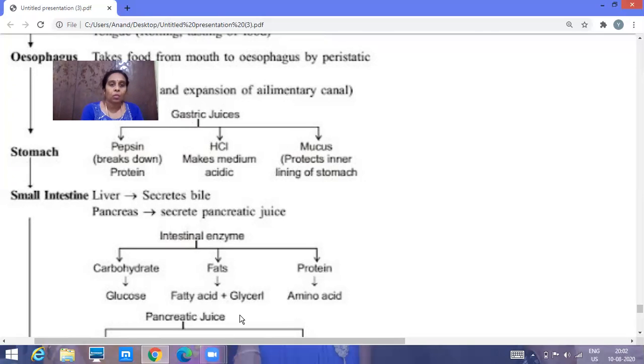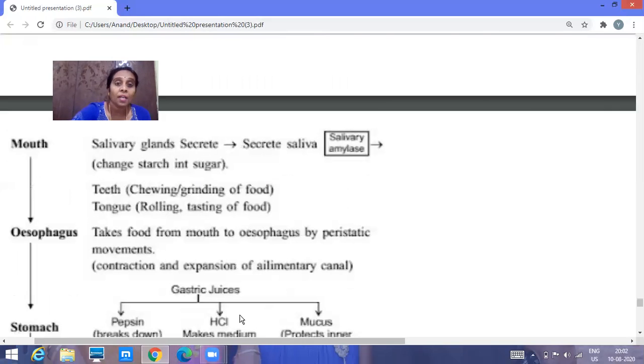Now the complex food that was there has been converted into a simpler food, that is nothing but glucose, amino acid and fatty acid. This simpler food can be absorbed by a cell. Now the digestion is complete, and the food has been completely digested. Now we'll see what happens to the digested food.